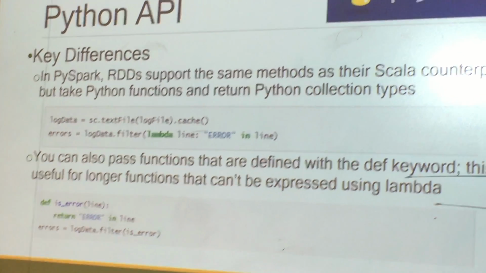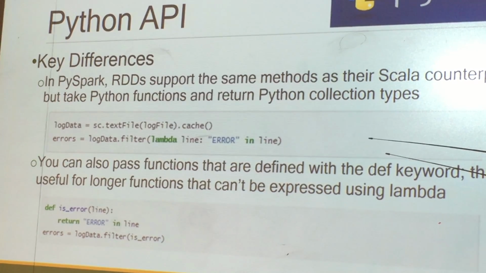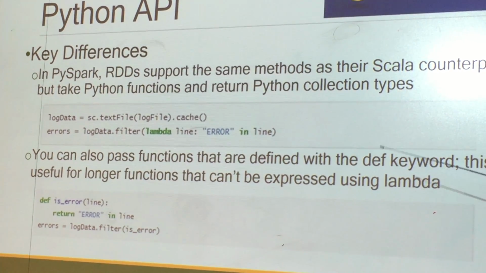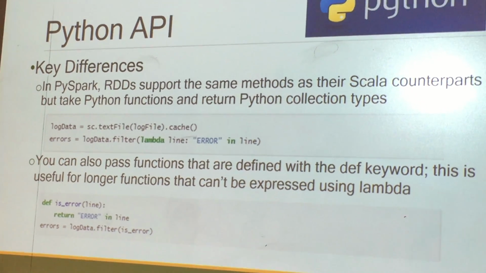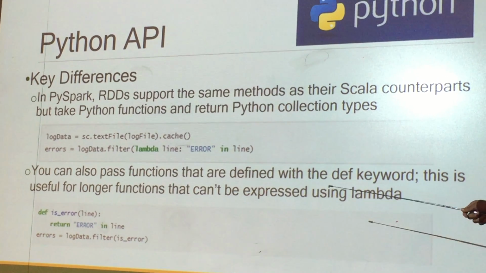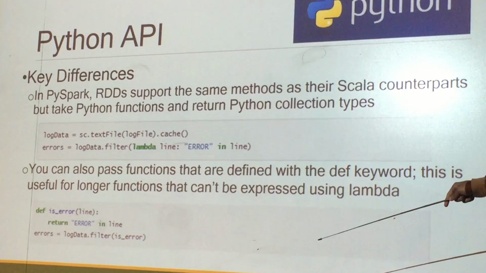So you can see right here, this is how you would define log data, errors. You can use lambda functions, which are unique to Python and are basically nameless functions. And then you can do another one right here. You can pass functions to run your program.